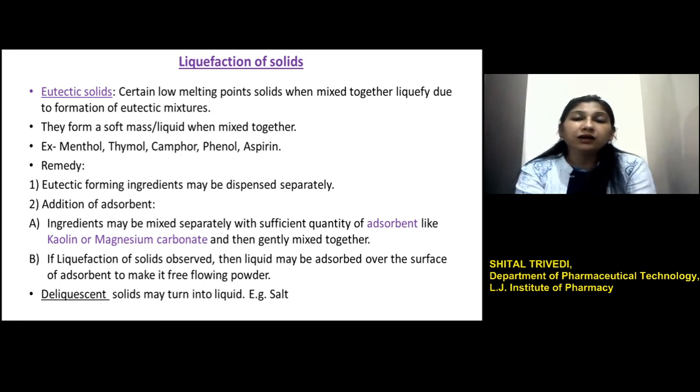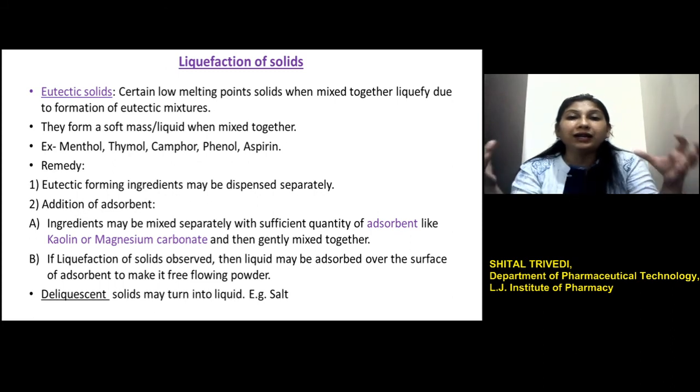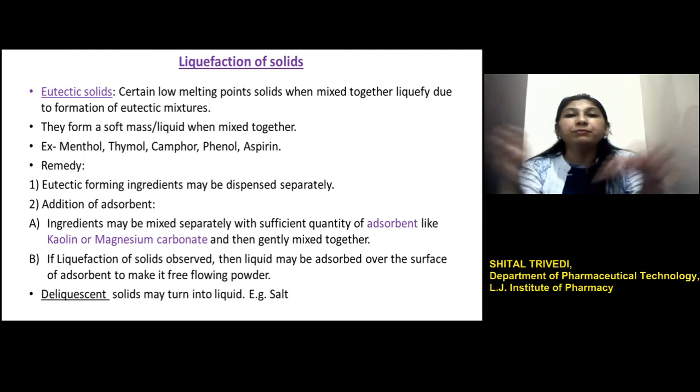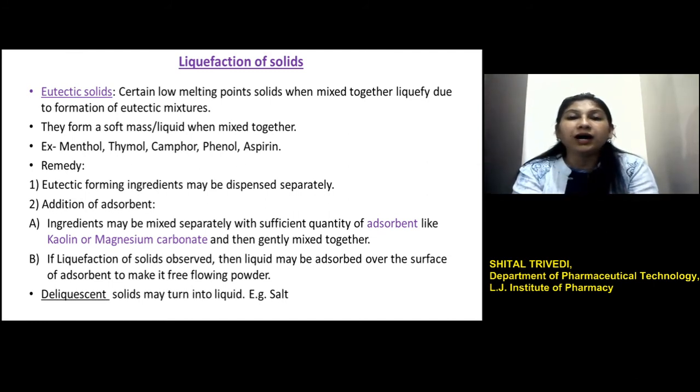So how can this adsorbent be used? The formulation components which form the eutectic mixture can be mixed separately with a sufficient quantity of the adsorbent, and then the mixes of these eutectic components with the adsorbent are mixed together lightly, and that can be dispensed or packed.